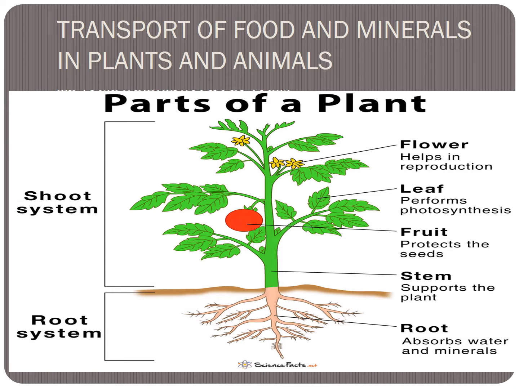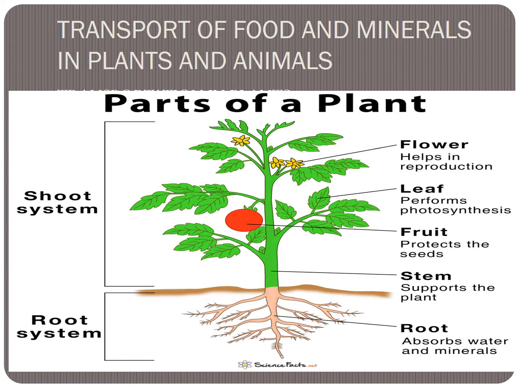Now we have to study transport of food and minerals in plants and animals. Transportation means transport from one place to another place.